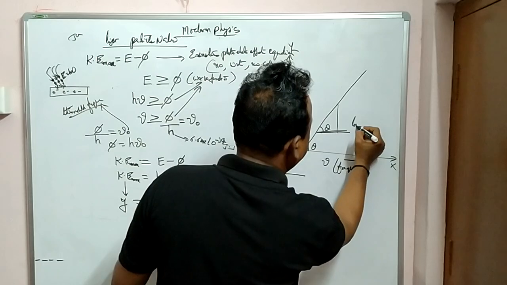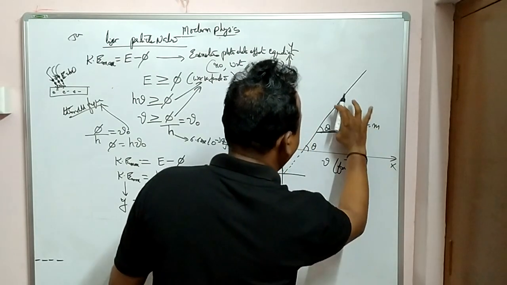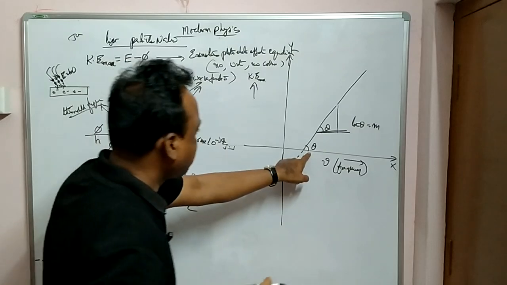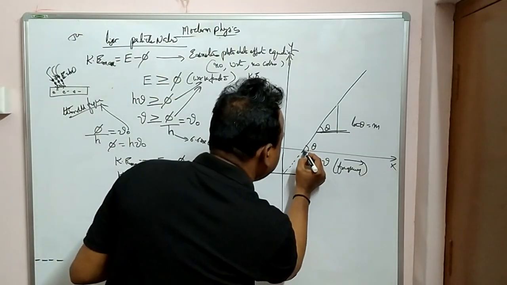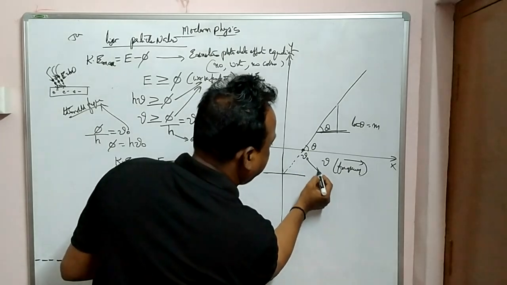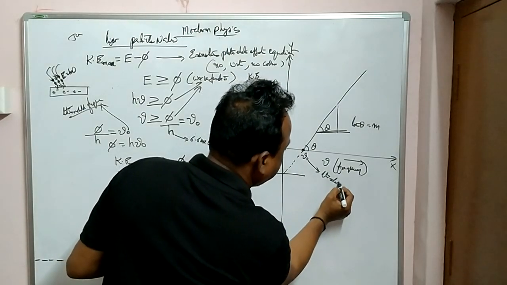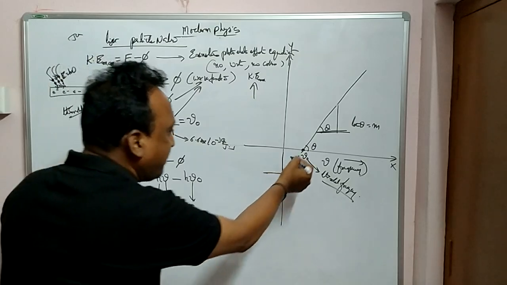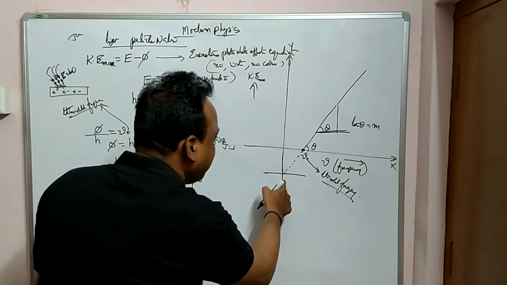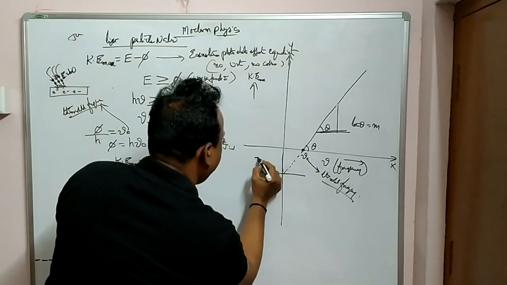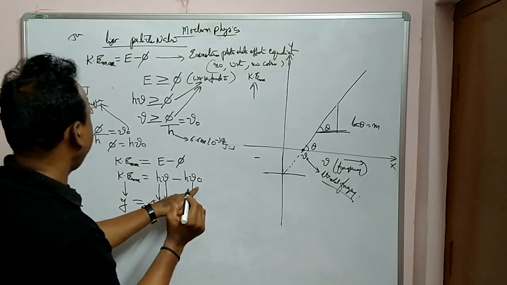Here tan theta is equal to m, opposite by adjacent. So what is the slope here? If you observe carefully, this point is called nu 0 or nu naught, which is the threshold frequency of the incident light. That means below that it is going negative. What is the negative intercept on this one? That is minus h nu 0.